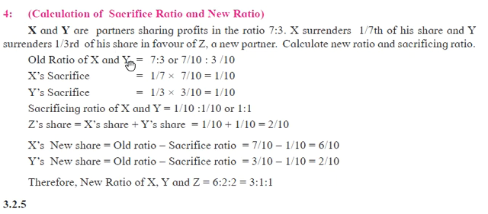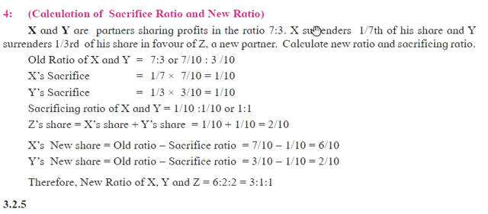So first, the old ratio of X and Y was 7 is to 3, which means the total is 7 plus 3, 10. So 7 divided by 10 is to 3 divided by 10. So 7 by 10 is to 3 by 10 is the old ratio of X and Y. And X sacrificed 1 by 7 portion. So how much he sacrificed, that is 1 by 7 into 7 by 10. 7 by 10 is the X ratio, so he will get 1 by 10 as the sacrifice ratio.